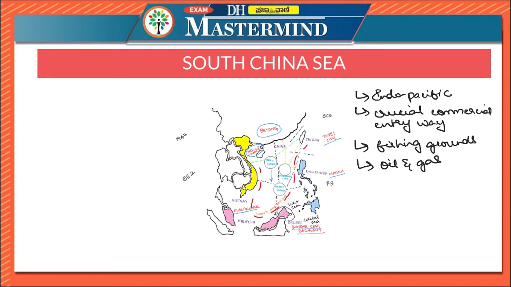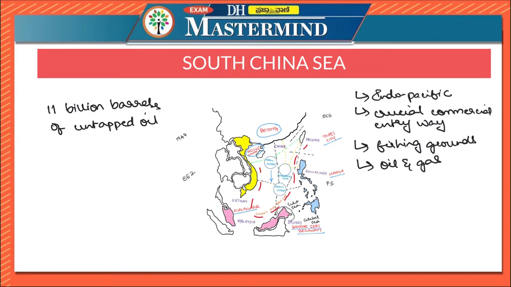The sea is estimated to house 11 billion barrels of untapped oil. According to an estimate, 11 billion barrels of untapped oil is said to be in South China Sea.